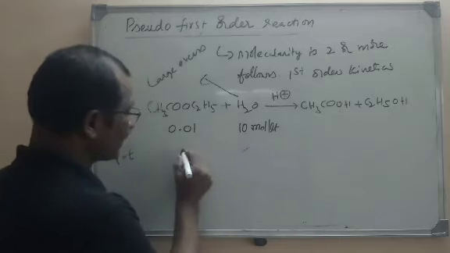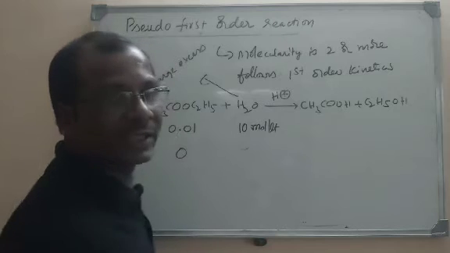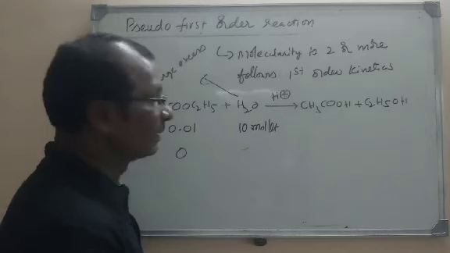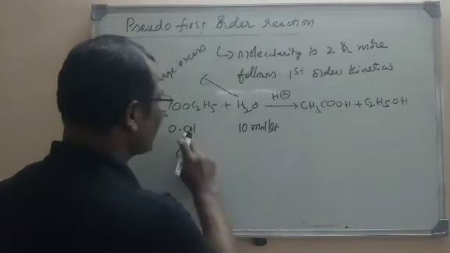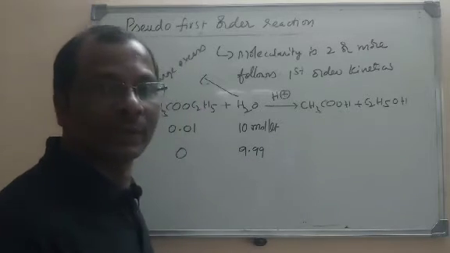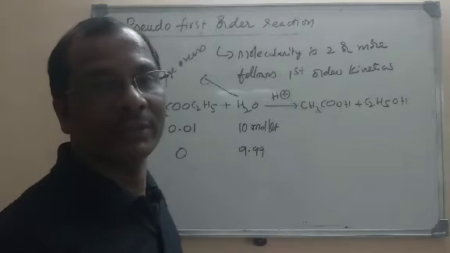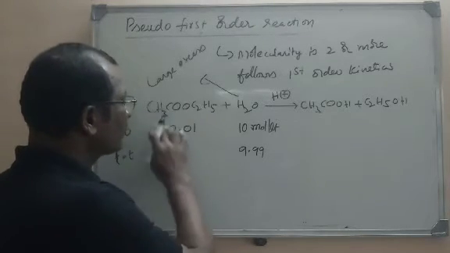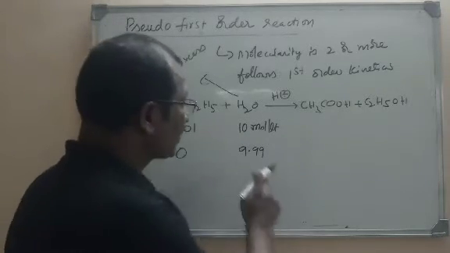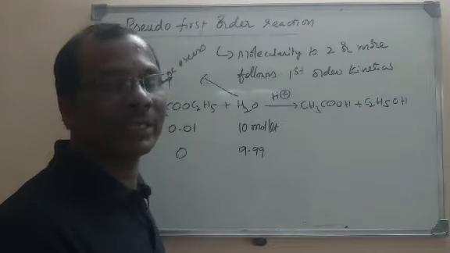So what will happen as a result? Here the ester concentration will become 0. Now here water is 10 moles per liter initially. But what was reacted? 0.01 moles was reacted. So what is the remaining concentration here? 10 minus 0.01, it is nothing but 9.99 moles per liter. If you see here, the concentration of the water remained almost constant. Only the rate will be influenced by the concentration of ester. As we have taken the large excess quantity of water, its concentration almost remained constant.